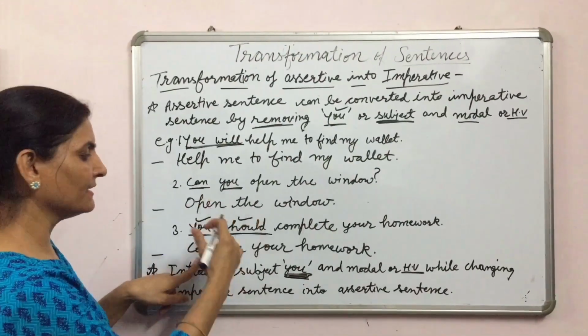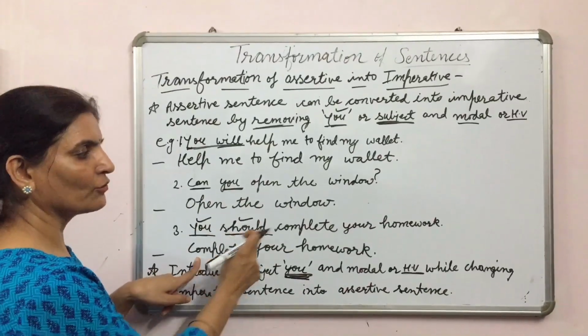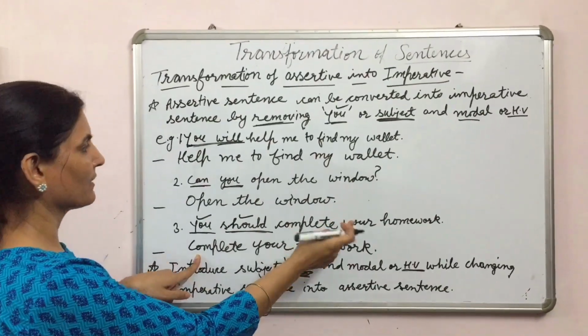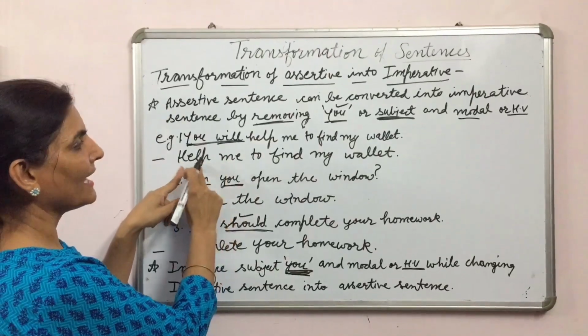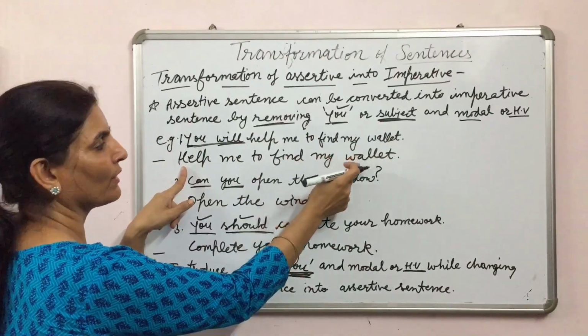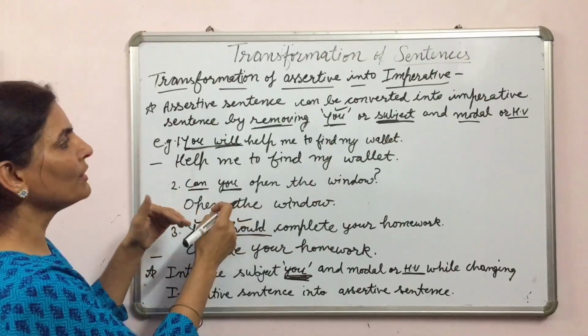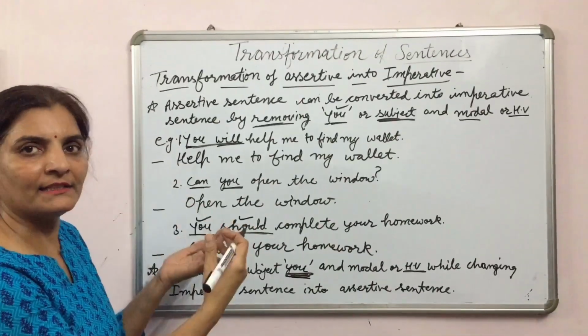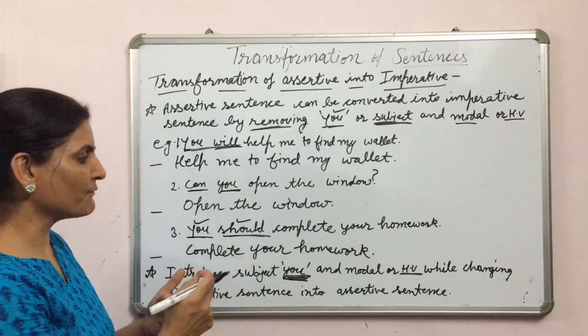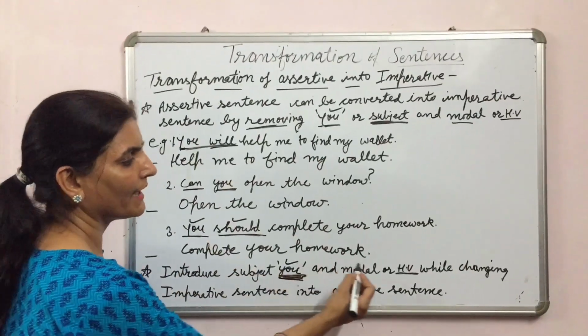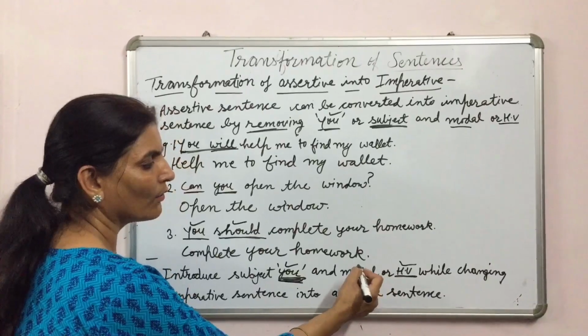You should complete your homework. And see this example. Help me to find my wallet. So you can say you will help me, or you are helping me, or anything, whatever you want. We have to introduce you and any helping verb or modal.